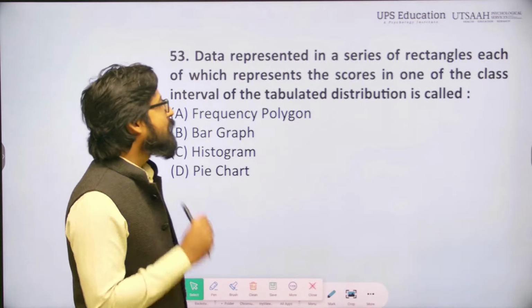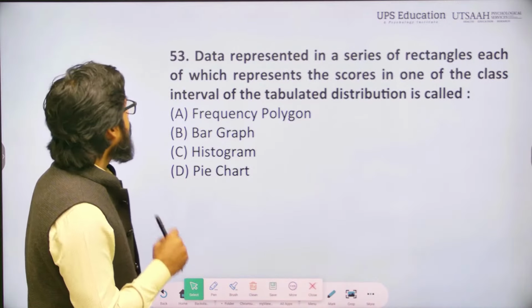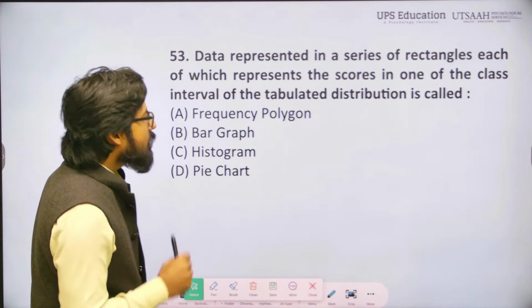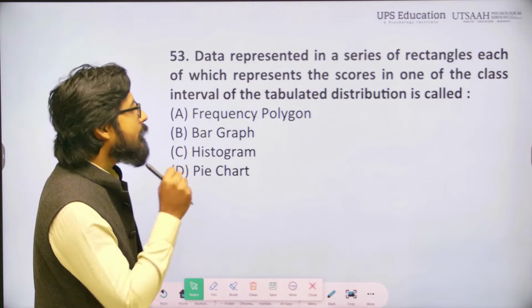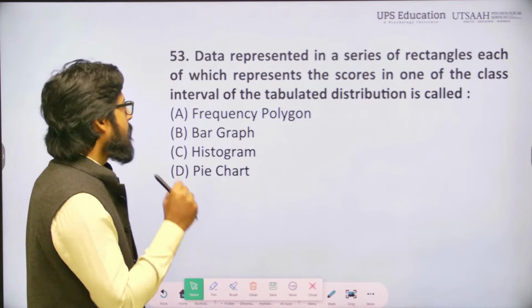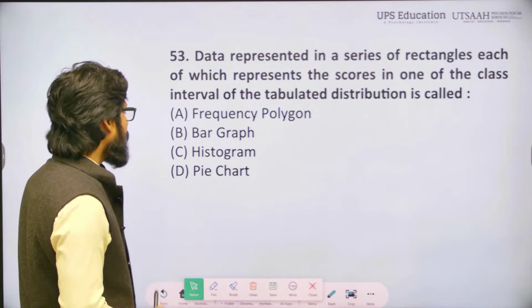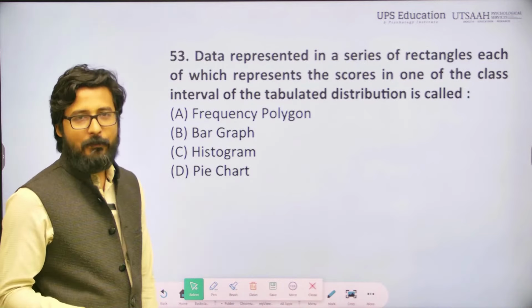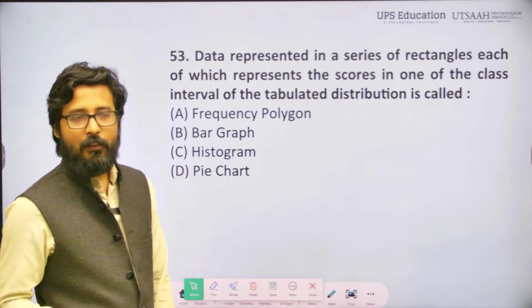Data represented in a series of rectangles, each of which represents the scores in one of the class intervals of the tabulated distribution, is called: option A, frequency polygon; option B, bar graph; option C, histogram; option D, pie chart, right? And the correct answer will be C, histogram.